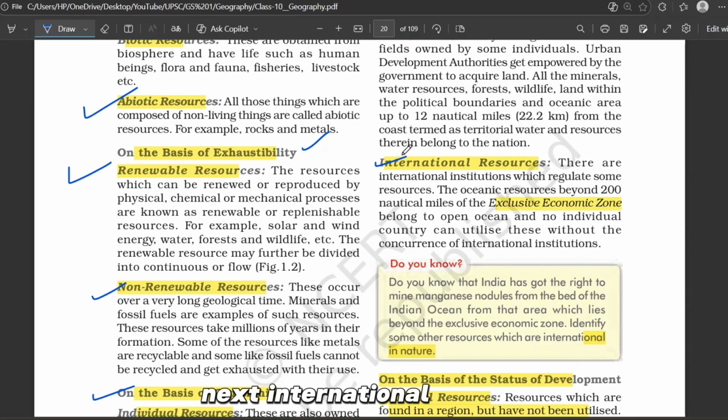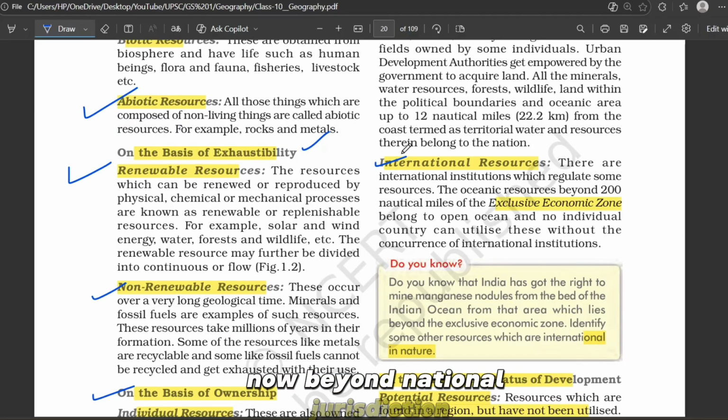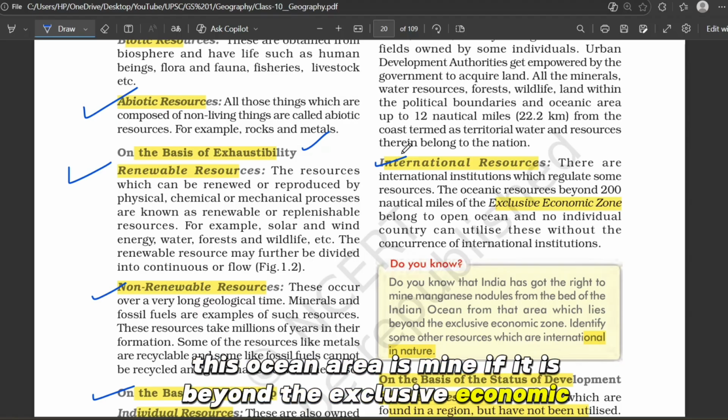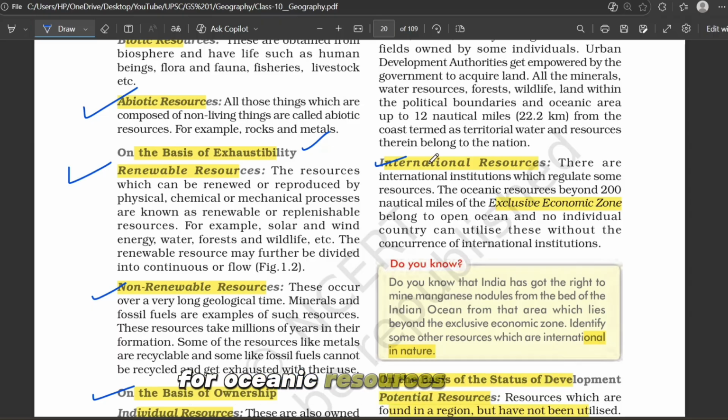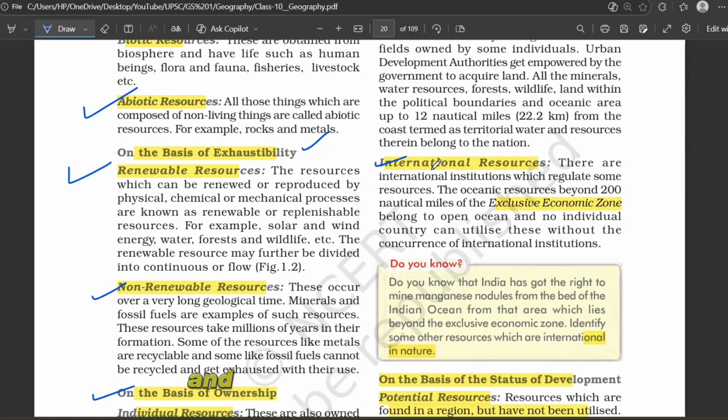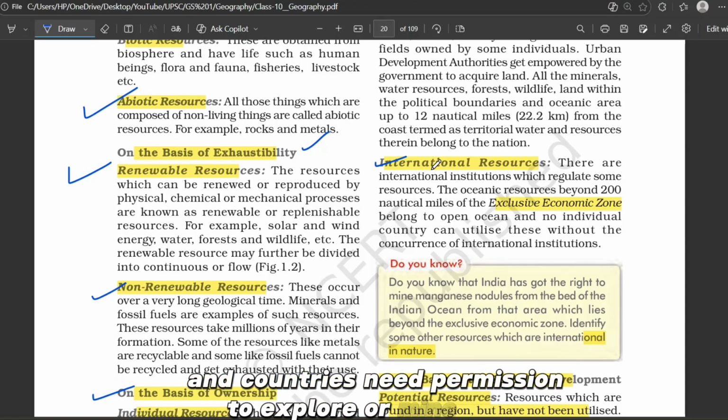Next, international resources. Now beyond national jurisdiction, some resources are under international control. No single country can sit and say this ocean area is mine if it is beyond the exclusive economic zone. For oceanic resources beyond 200 nautical miles from the coast, the open sea resources are controlled by international institutions like United Nations and countries need permission to explore or mine there.